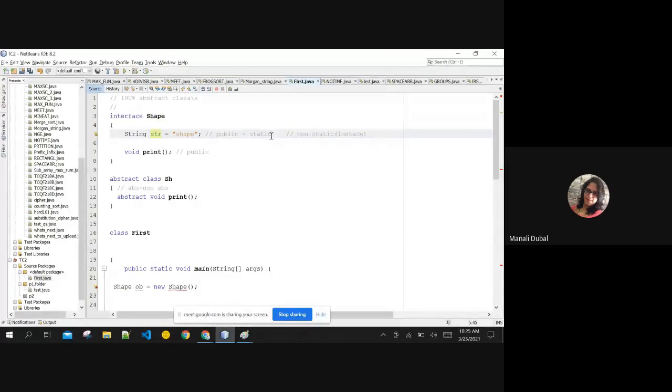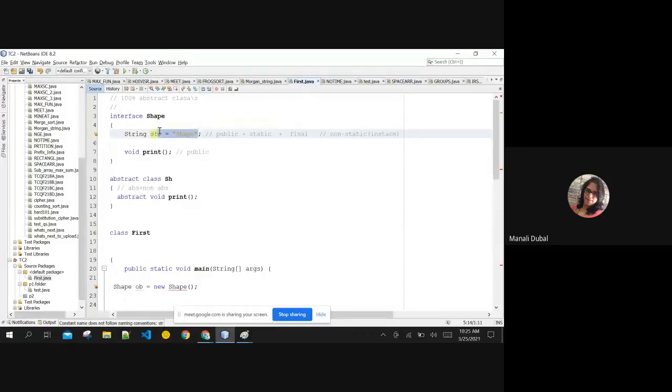Another thing I'm telling you here, interface variables, along with this, they are by default final also. Okay, why are they final? I'm telling that interface is actually accessible throughout all the packages, and you are going to use this variable in different classes.